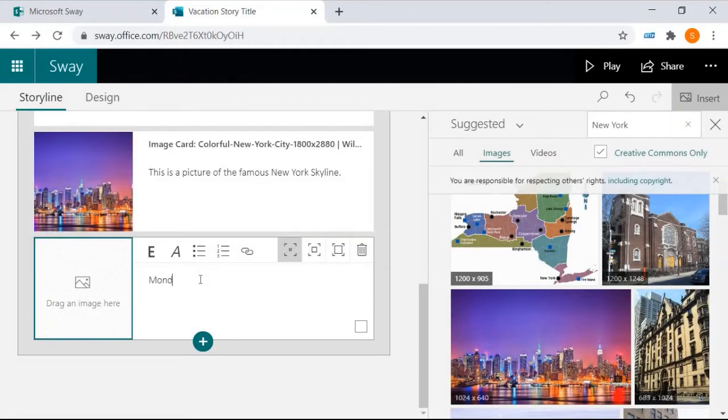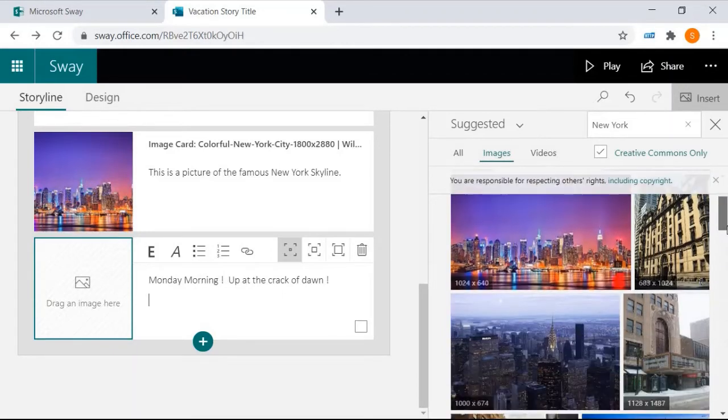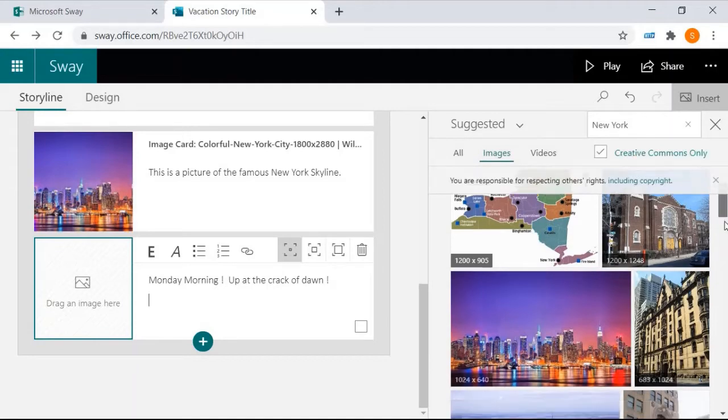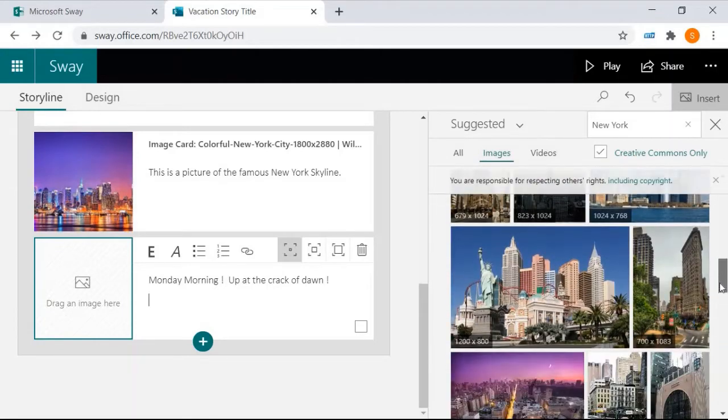And I'm going to say Monday morning, up at the crack of dawn. So I'm going to write about what I've done on the Monday morning, but I want a picture in there as well. Let's have a wee look. Now it's remembered when I added the picture card, it automatically loaded up this thing, remember this? And we've got that tick in the Creative Commons box, so we know we can use any of these images and it'll be absolutely fine.